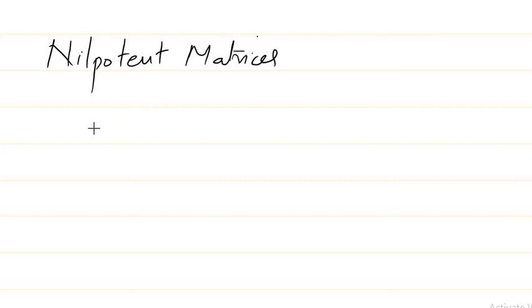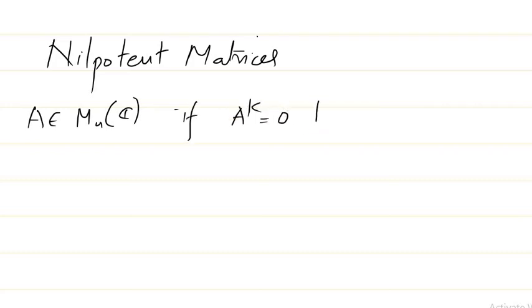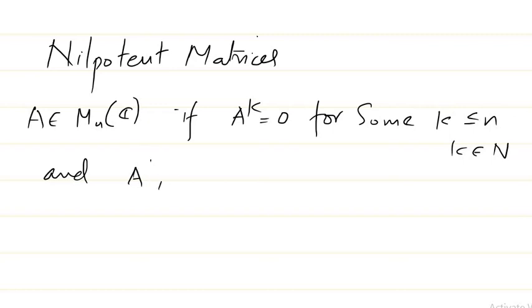A matrix A from M n C we call nilpotent if A power k is equal to 0 for some k less than or equal to n, with k a natural number, and all the lower powers, A, A squared, up to A power k minus 1, should be non-zero matrices.